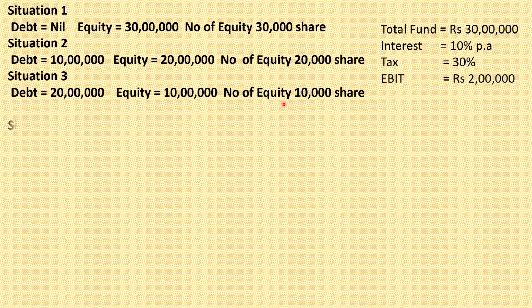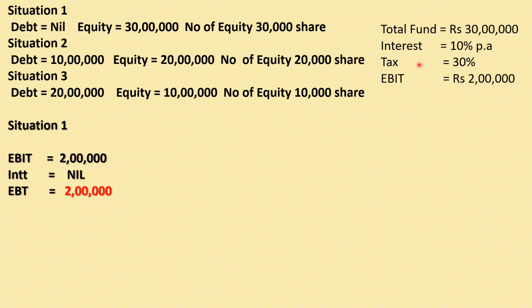Take situation 1. EBIT over here is 2 lakh rupees. Interest: remember one thing, in this situation we don't have to pay any interest. Why? Because no money is being raised by the issue of debentures. So the EBT, that is profit after paying the interest, will be the same, that is 2 lakh rupees. The tax rate is 30%. So 30% of 2 lakh is 60,000 rupees. So the EAT will become 1,40,000.